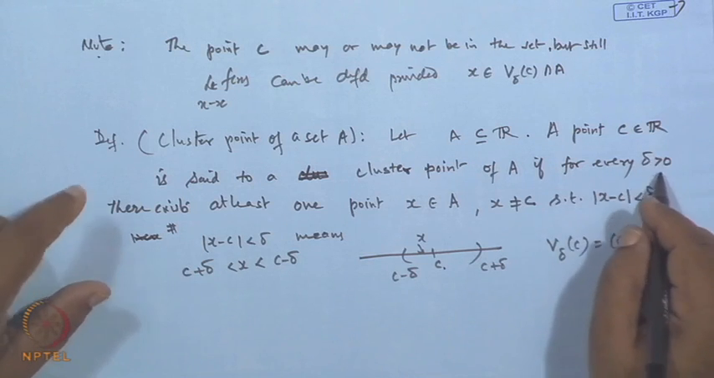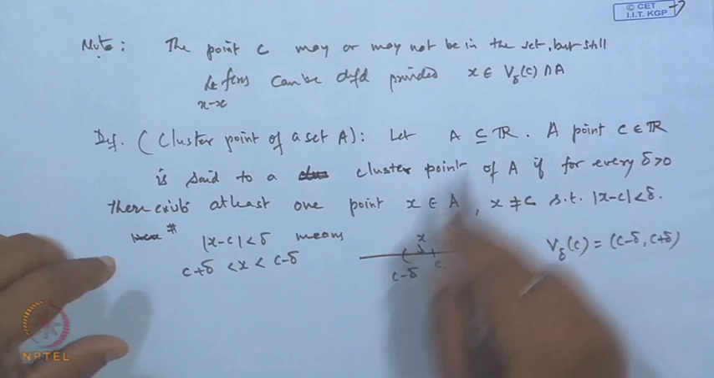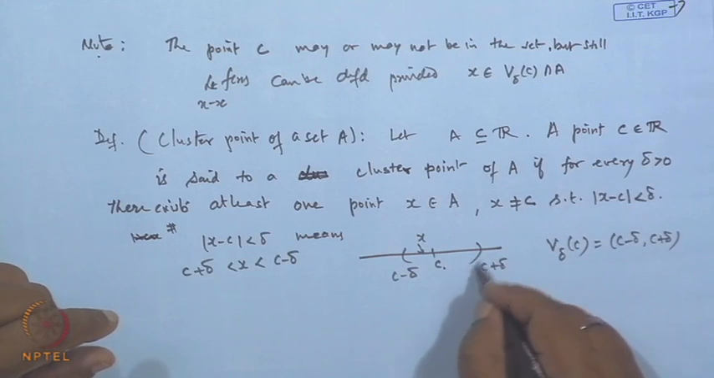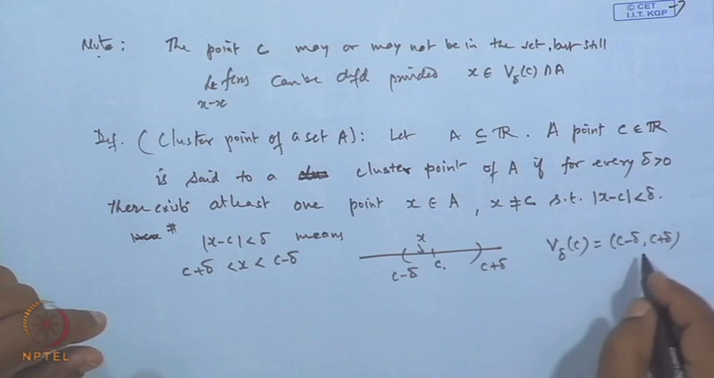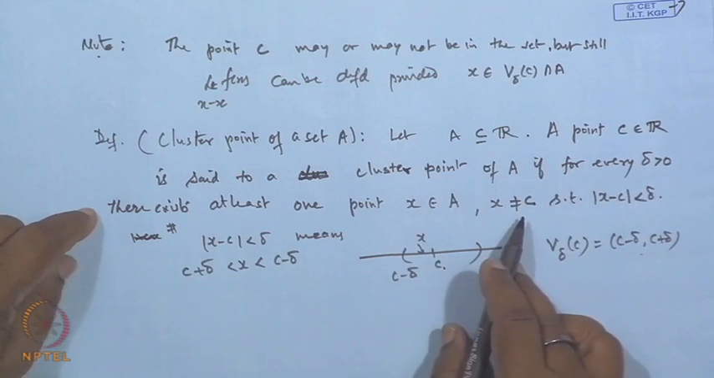and this is true always for every delta. Then we say C is the limit. So, C is the cluster point of the set A if when we pick up the neighborhood of delta, then at least one point x belongs to this, different from C.